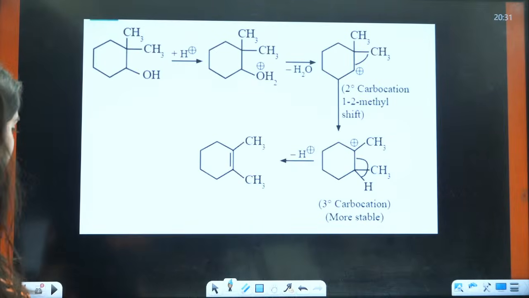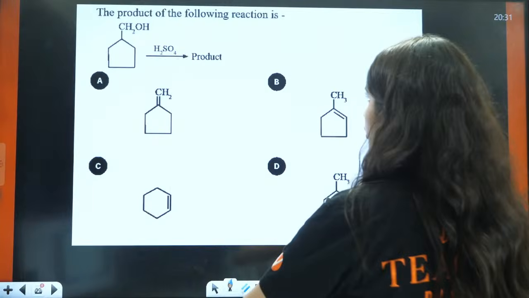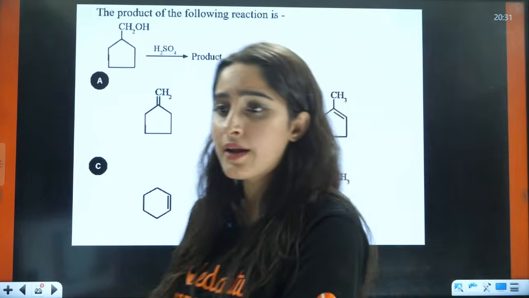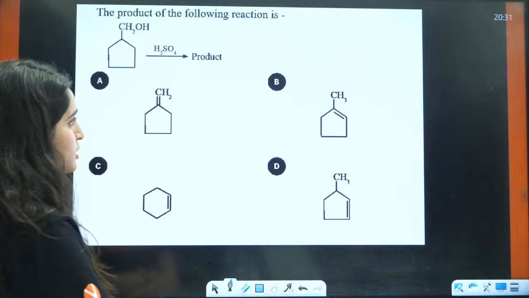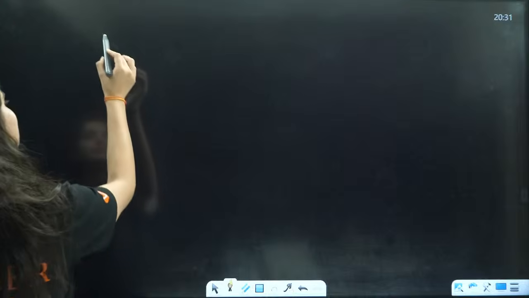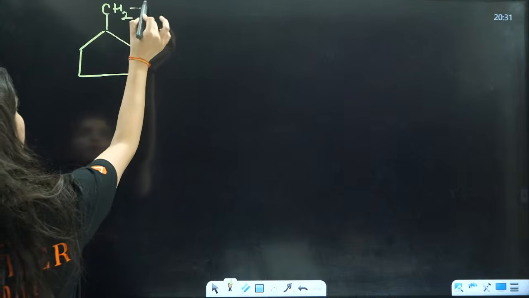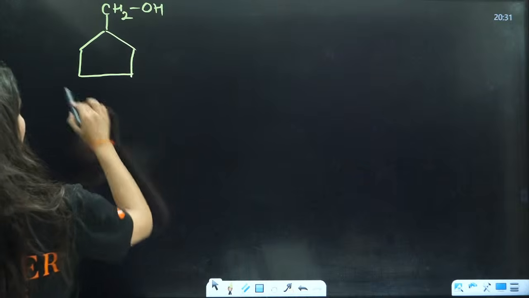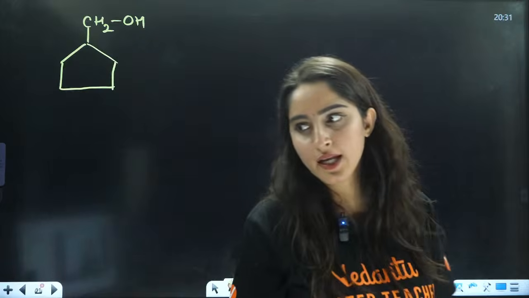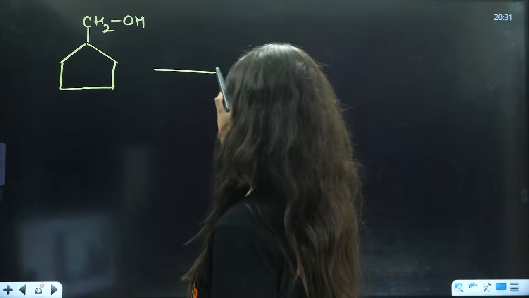Next, this is the same thing that I told you, they have written here. Now next, when you have H2SO4, a very very important reaction. This involves ring expansion and ring contraction, right? So this is your CH2OH. Now these kinds of questions are not asked in NEET. They are mostly asked in JEE. Very rare chances that they will ask you these kinds of questions in NEET, but in JEE, yes.